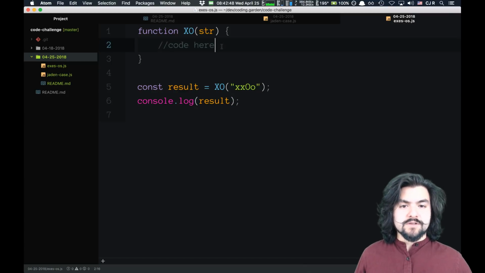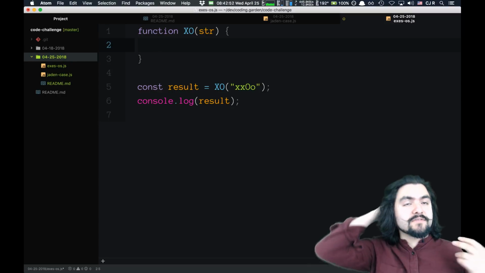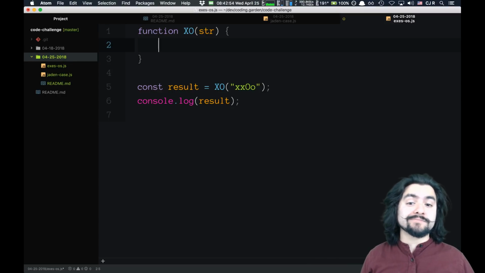Cool. So here's my thought. We're just going to iterate over the string. We'll have two variables, x count and o count. If we encounter an x, we'll increase the x count. If we encounter an o, we'll increase the o count. And at the end of it all, we'll just return if the two counts are the same.